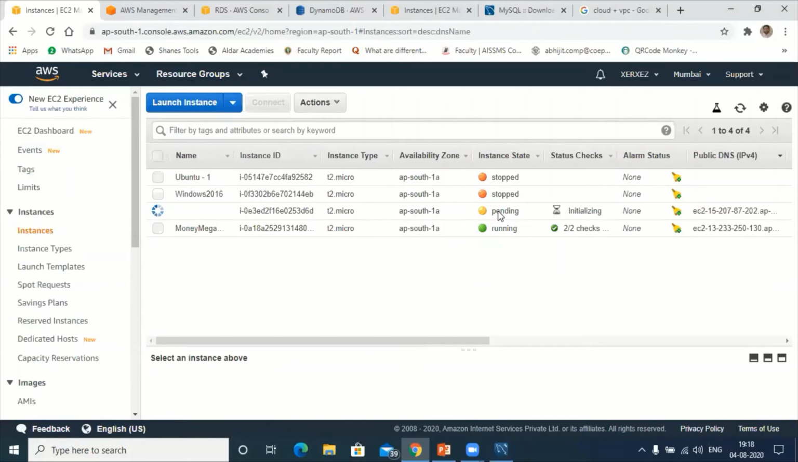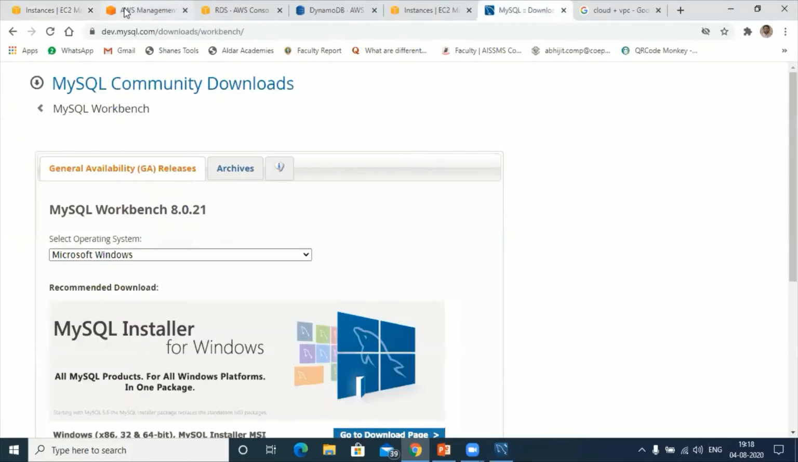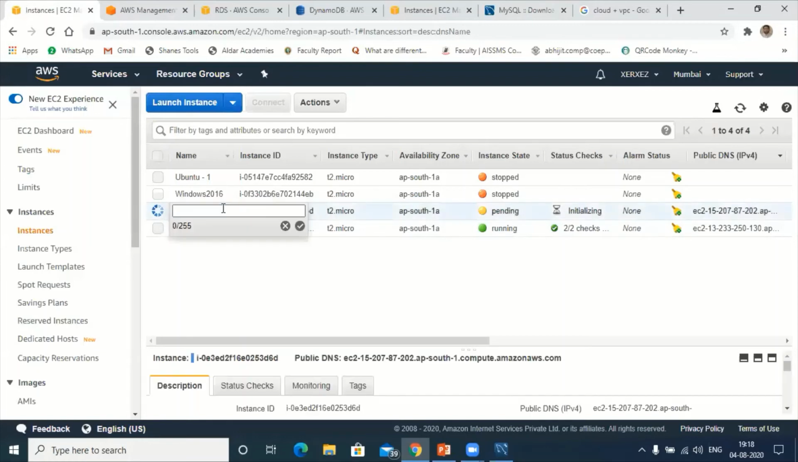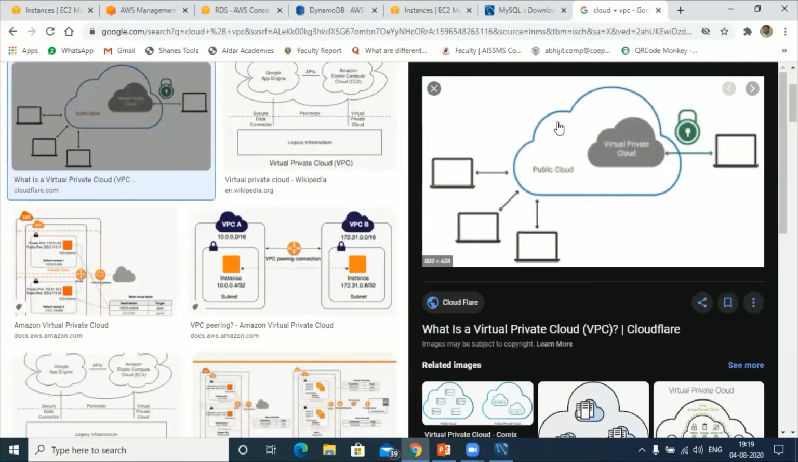Okay, we will see this workbench. It will take time, it should initialize. So till then, what I will do is name this Ubuntu 2. This Ubuntu I will use within the cloud, within my network.